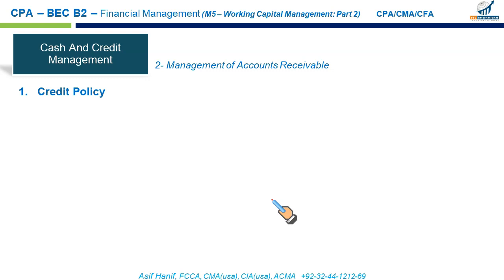Your customers to whom you sell on credit. For this, you should have a clear credit policy established by, there are many committees in the board of directors. Remuneration committee, then you have the audit committee, the risk committee. Then there is also what you call a credit committee. This committee will establish a credit policy for the firm.